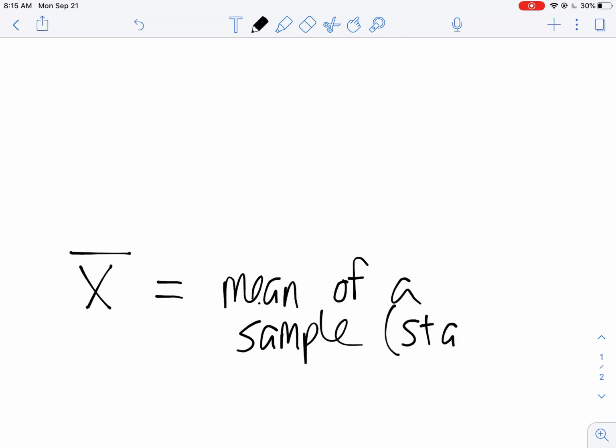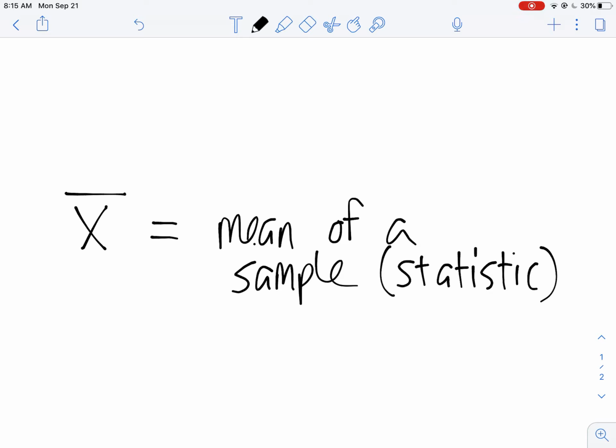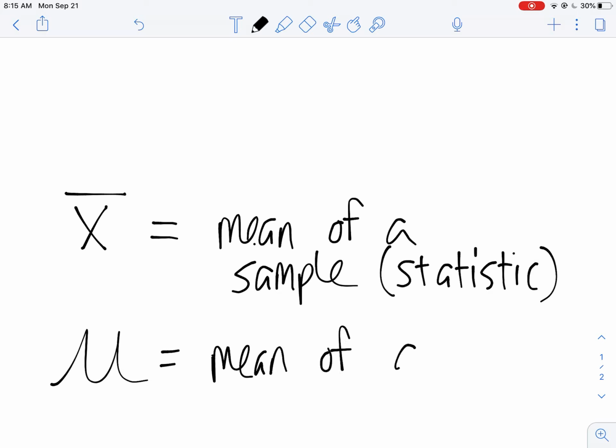which is a statistic, as we know. If it's a summary of a sample, it is a statistic. Now, if it was the summary of a census, where it'd be a parameter, it would look like this, mu. That is the mean of a census parameter.